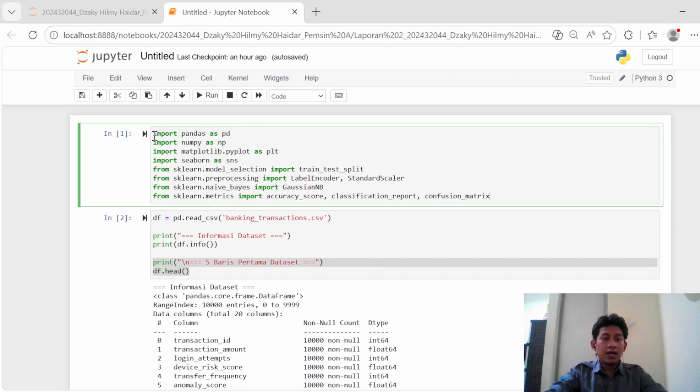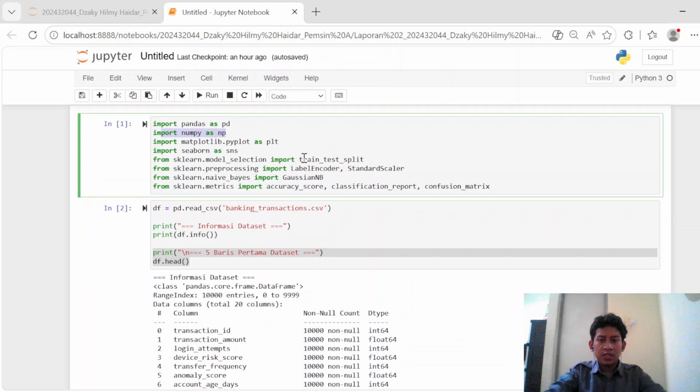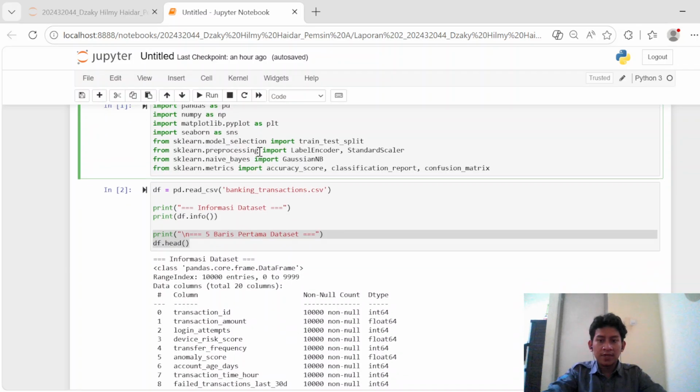In this first step, I set up the foundation of our programming environment by importing the Python libraries. I utilized pandas for handling datasets, NumPy for high performance numerical operations, and also Matplotlib alongside Seaborn to build our visual charts.